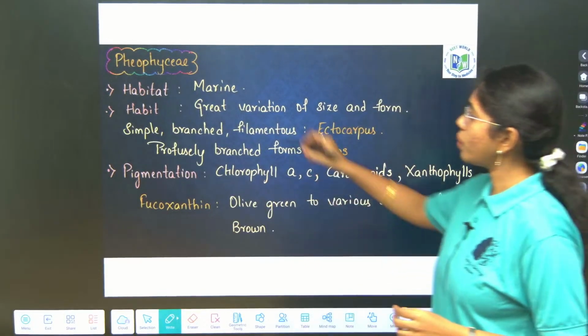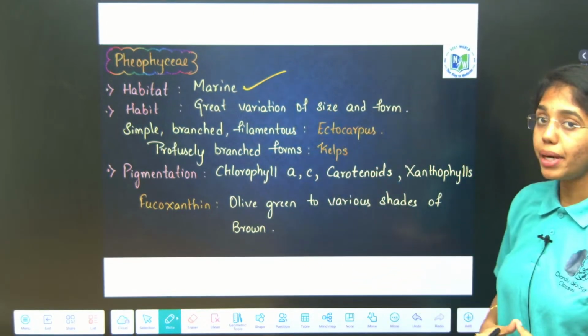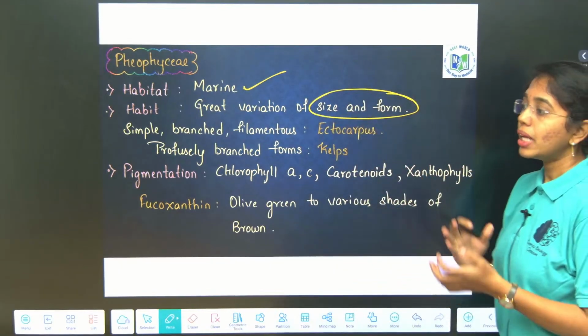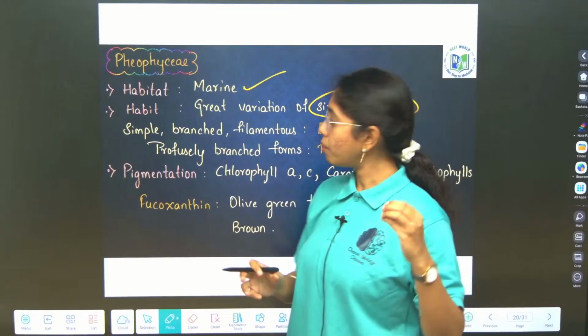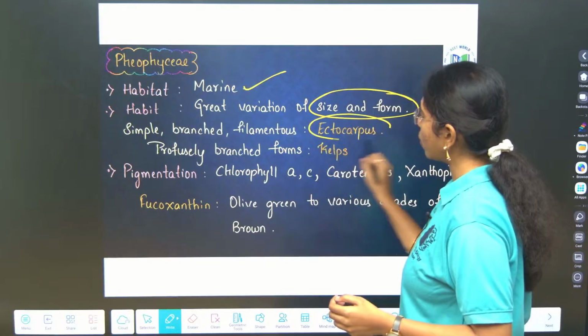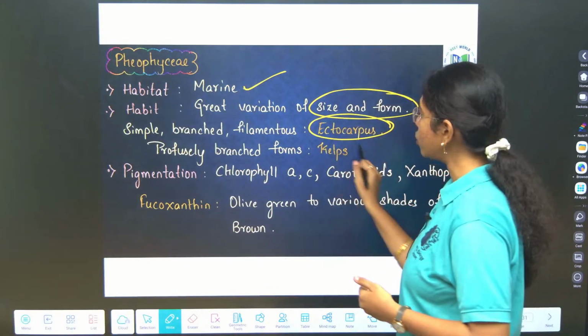Then if you see phaeophyceae, the habitat is what? Marine habitat. This shows great variation both in size and form. They exhibit great variation from simple branched filamentous brown algae like Ectocarpus to profusely branched kelps.